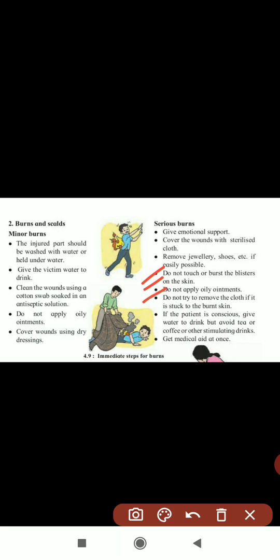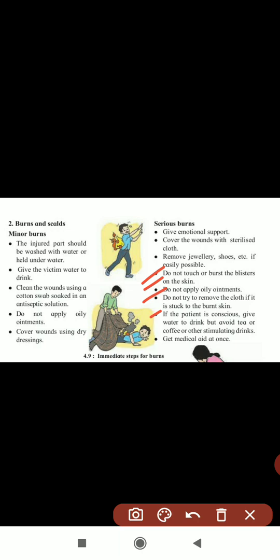If the patient is conscious, give water to drink, and don't give tea or coffee or other similar drinks, that is, hot drinks.